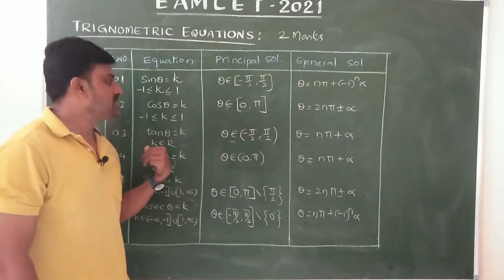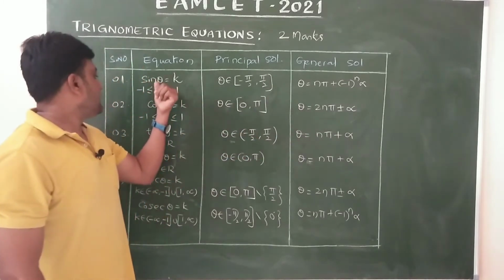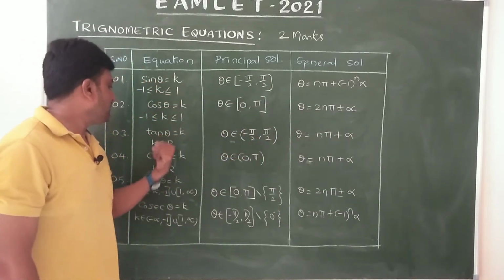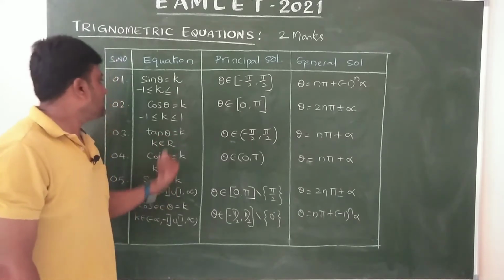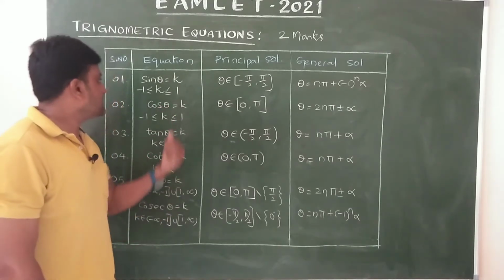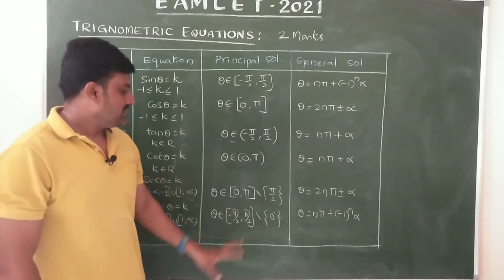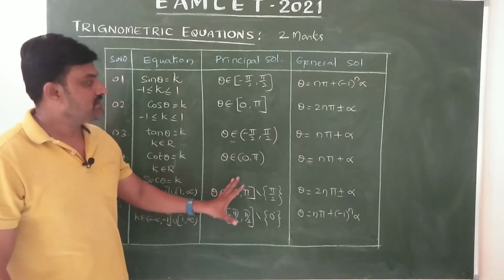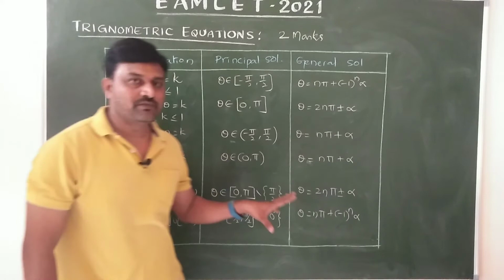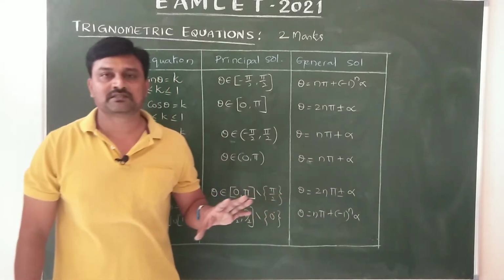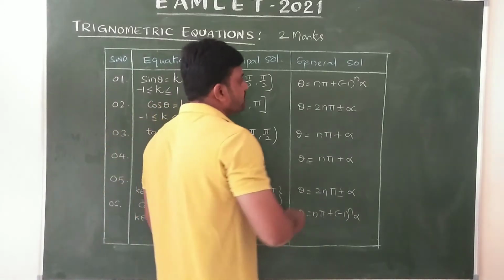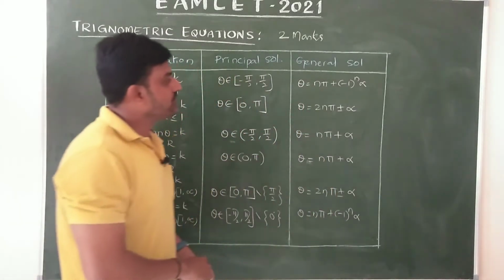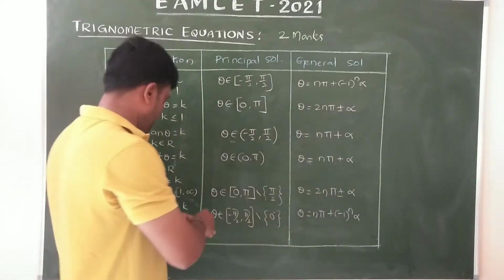For reciprocals we can apply the sine, cos, tan ones. For cot we can apply the tan one, for sec the cos one, and for cosec the sine one. Now these conditions also must be remembered. These are useful for all the trigonometric functions, anywhere.